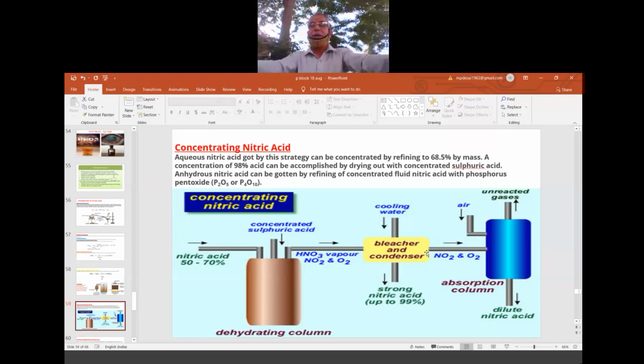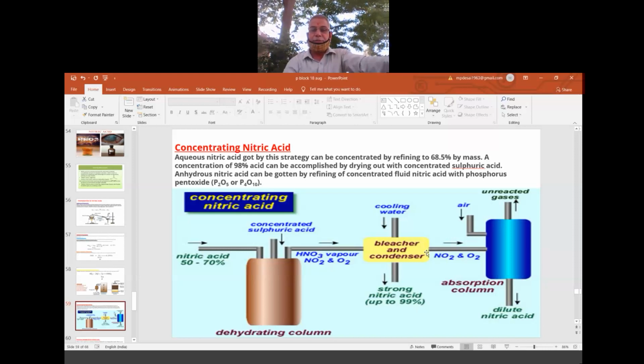That is done by what? Important, two chemicals are there. One is sulfuric acid and the other one is what? Phosphorus pentoxide. So what is sulfuric acid? Sulfuric acid is a dehydrating agent, which means it absorbs any moisture content. Okay. So that is absorbed in the first chamber only. That is called the dehydrating chamber or column, big columns. Okay. Many columns are there.